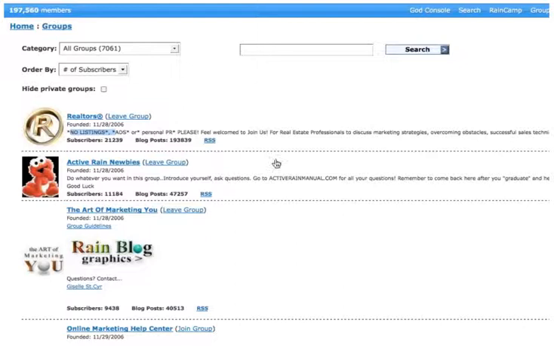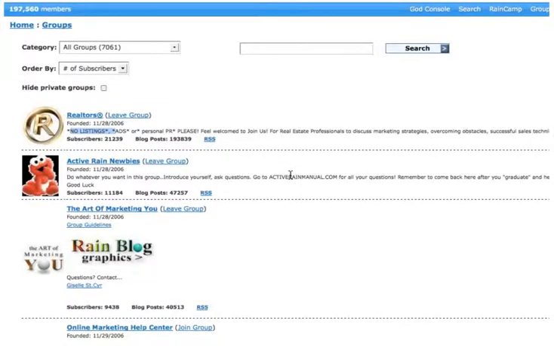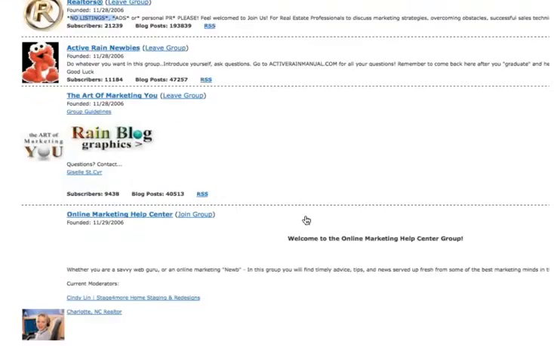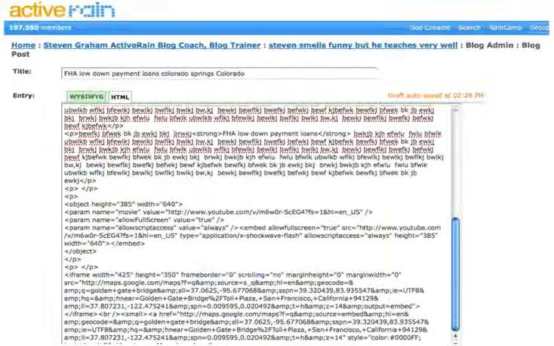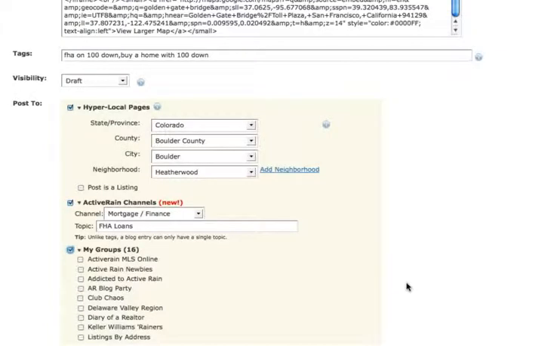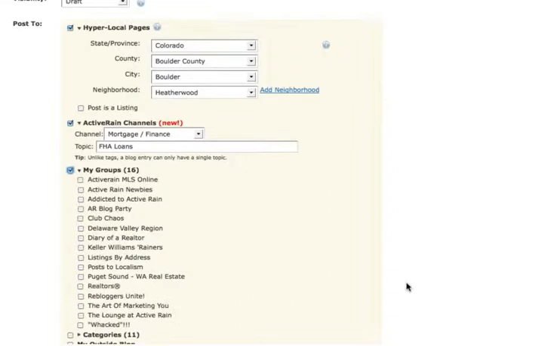And I'm already in this group, so it says leave group. When you're not in the group yet, see how it says join group right there? You click there. Once you've joined that group, that group's going to be on your list of groups to post to. So the more groups you join, the better choices you can make, right? Now, on this list, you only get to pick 5 groups from the entire list. So make your choices wisely, based on the group that best fits that content but has the highest number of subscribers. Does that make sense to everybody?